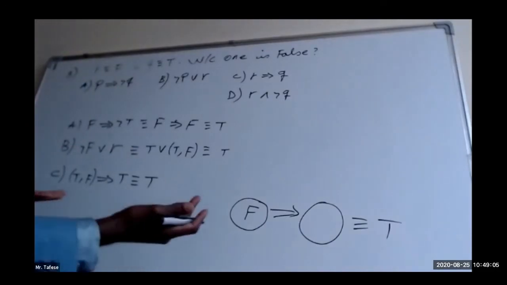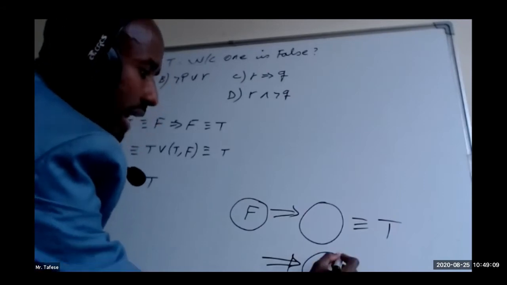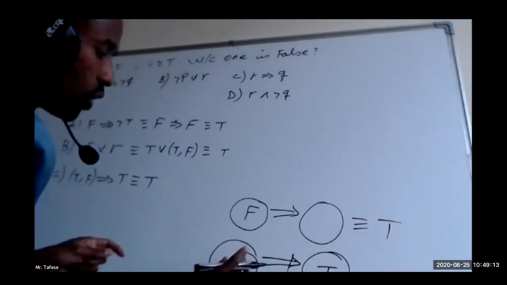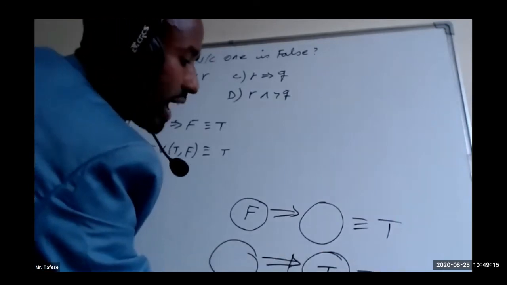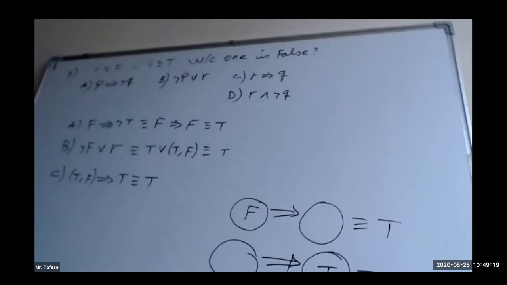Like this one, in case of this implication, if the second one is known to be true, if we don't know the truth value of the first one, the truth value of the total implication will be true. These are very important cases in case of implications.